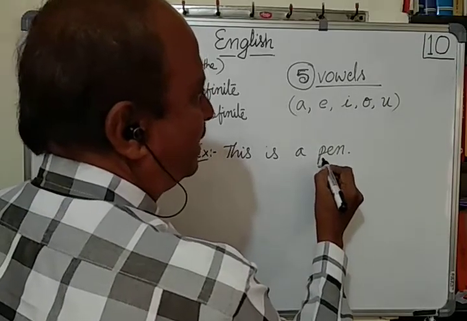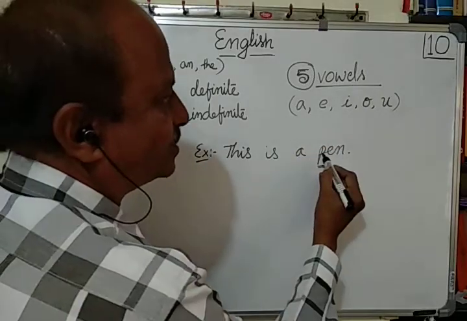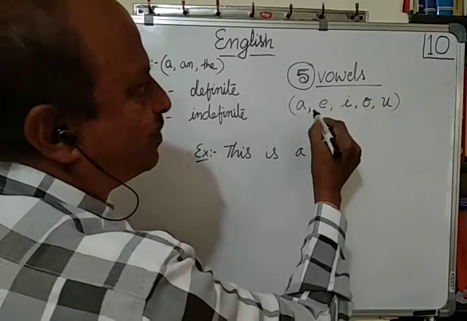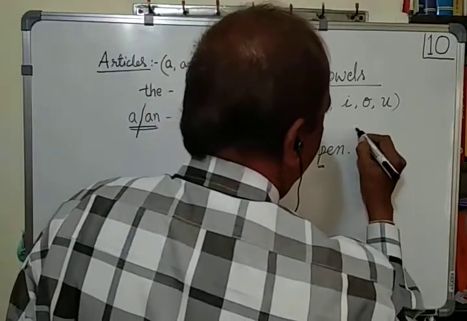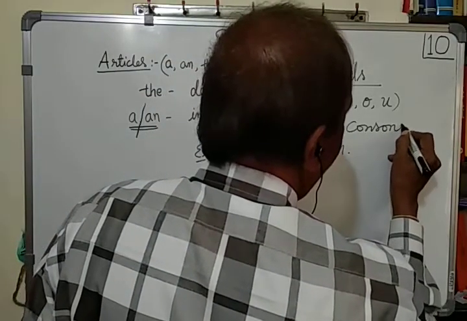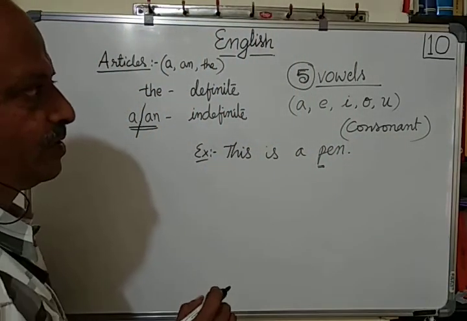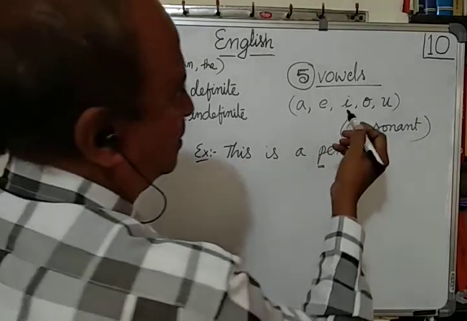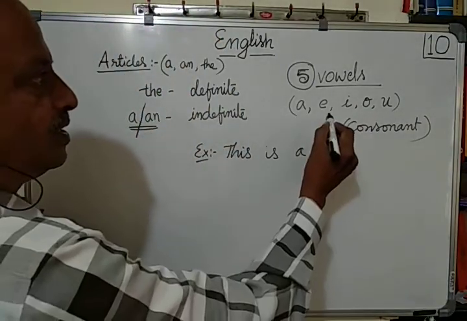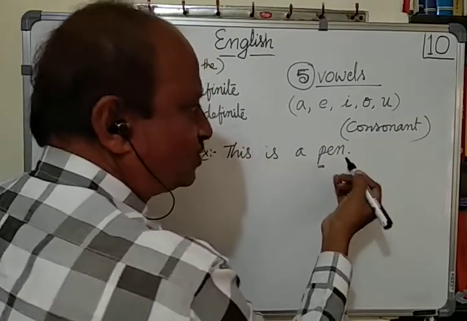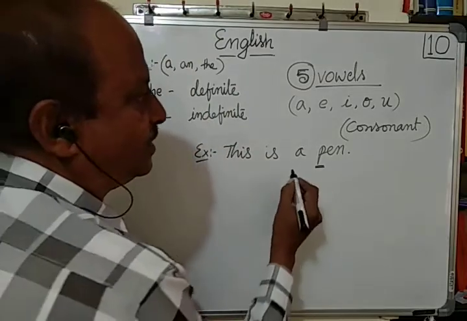What is P? P is not A-E-I-O-U. That means P is not a vowel. Vowels are 5. A-E-I-O-U. P is not a vowel. Then what is it? It is a consonant. In Kannada, we call a consonant Vyanjana. In Hindi, it may be Vyanjan. Swara, A-E-I-O-U, Swara. In Kannada also, it is Swara. If the first letter of the word next to a is a consonant, if it is not a vowel but a consonant, then we have to use a.